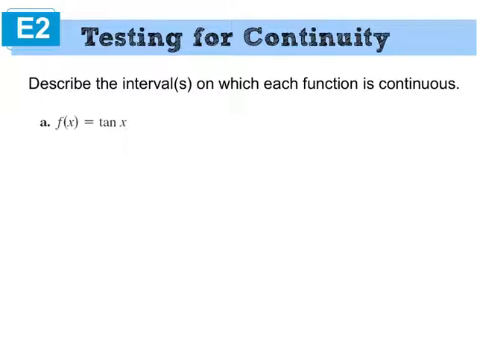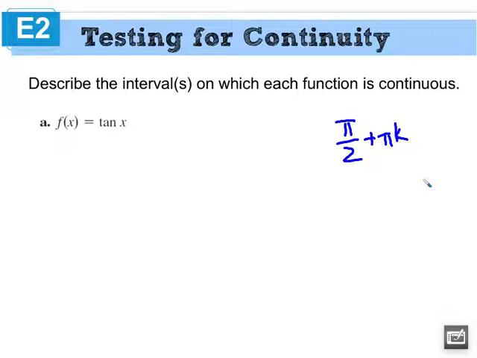So where is it continuous? It's continuous everywhere except the asymptotes. How many of them are there? Infinite. Pi over 2 plus pi k, as a period of pi. So this is where the function is discontinuous, but I want where it's continuous.